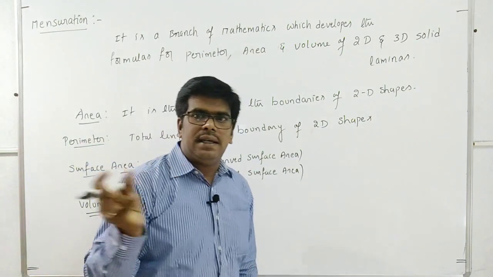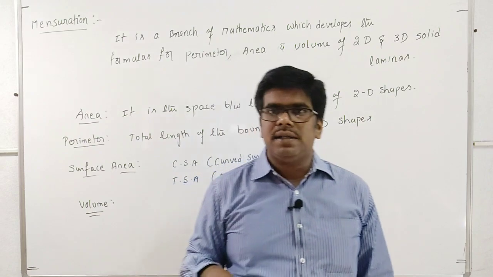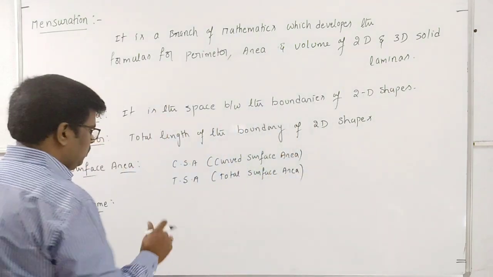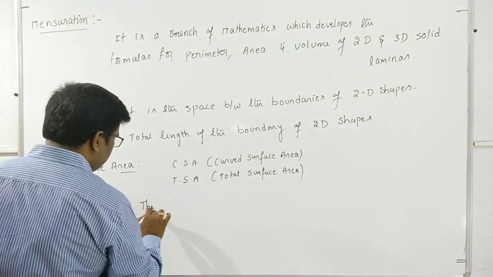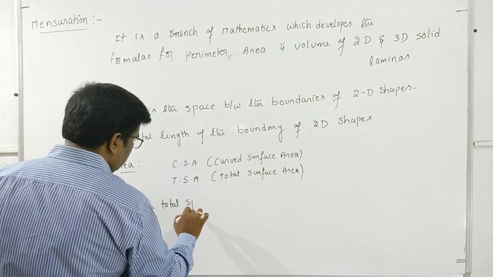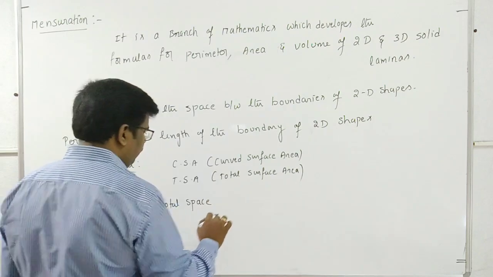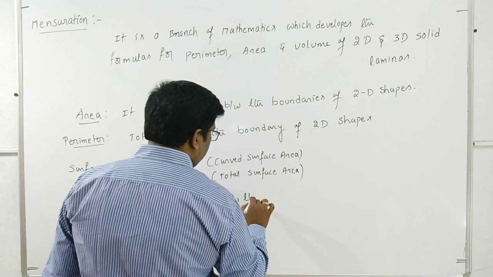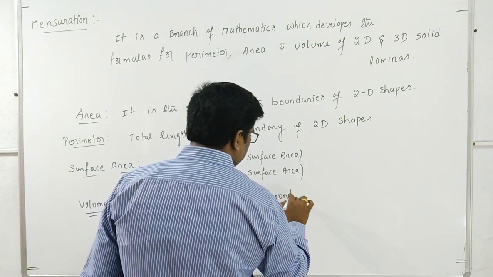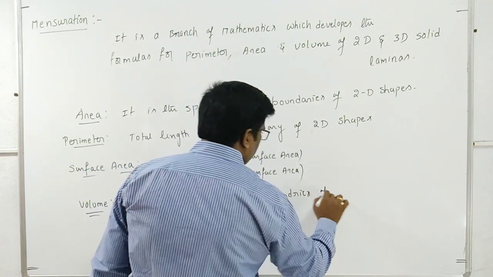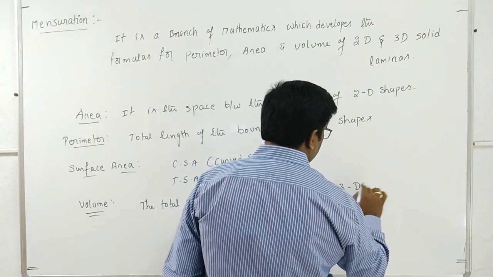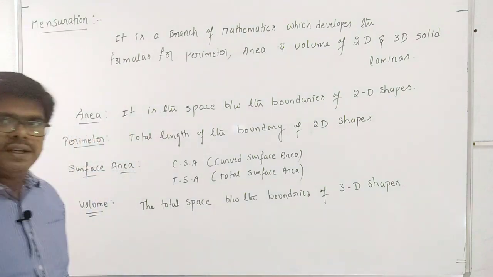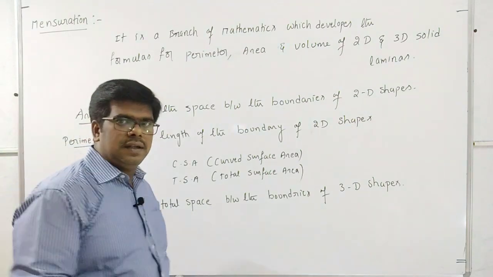Volume is the total space inside the boundary of three-dimensional bodies or three-dimensional shapes. So for three-dimensional shapes we have, additionally, the surface area or total surface area.